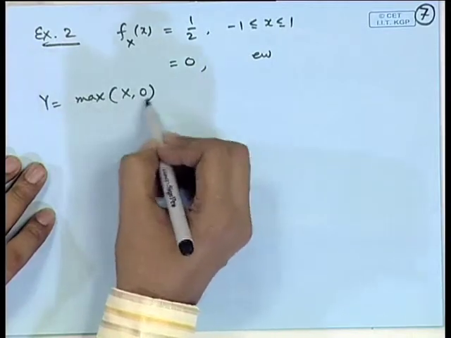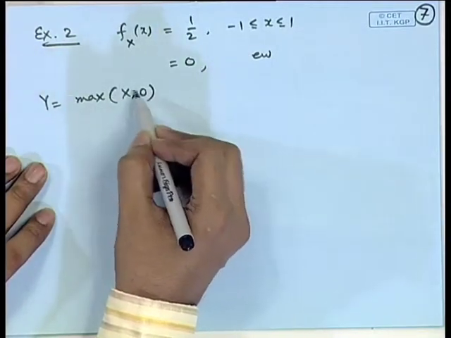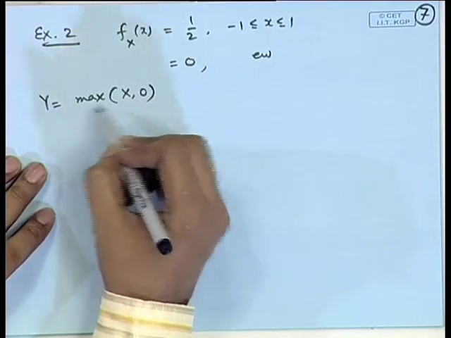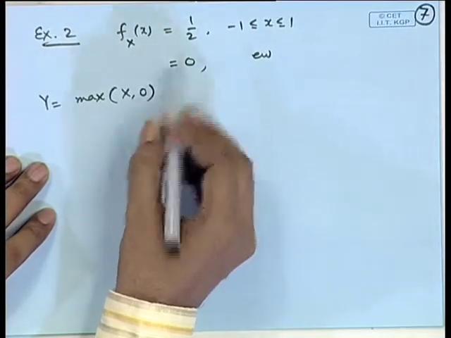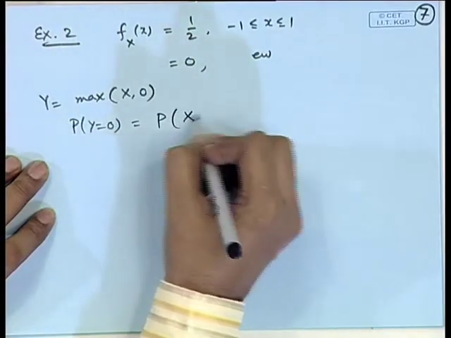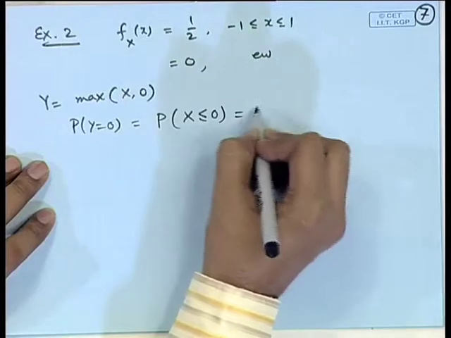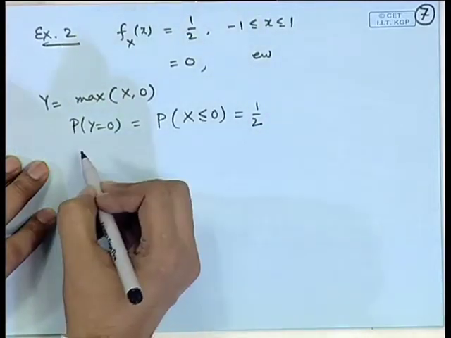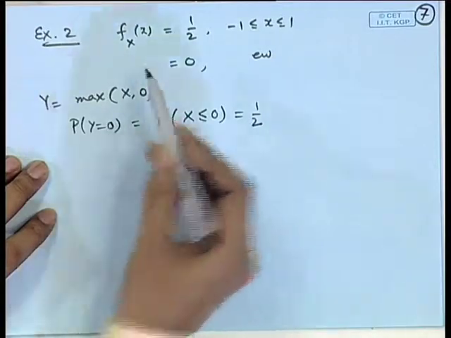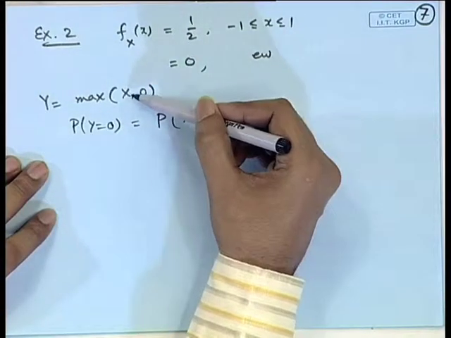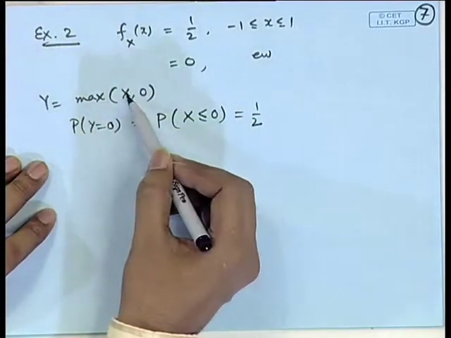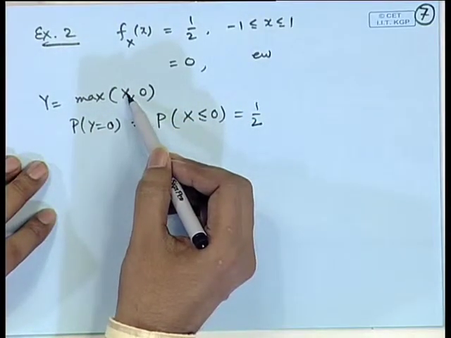Now, you can see here that this random variable is not completely discrete nor continuous, because probability of Y = 0 is half. This is equivalent to probability X less than or equal to 0, which is equal to half. But if I look at probability Y = half, etcetera, then that is 0, because thereafter the random variable is continuous. If X is non-negative, then Y becomes a continuous random variable.